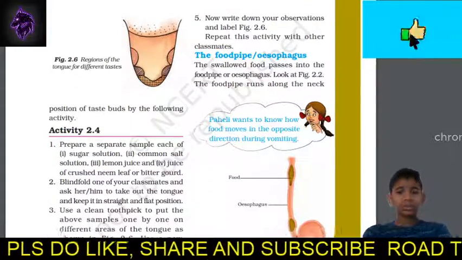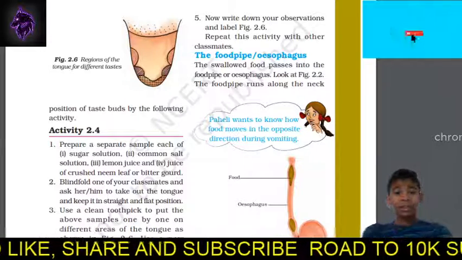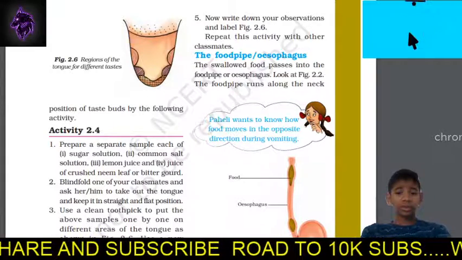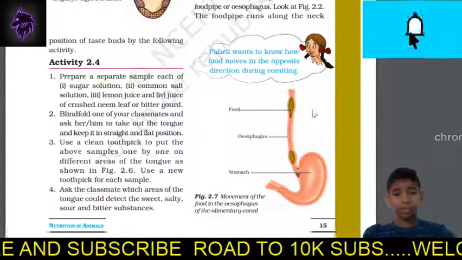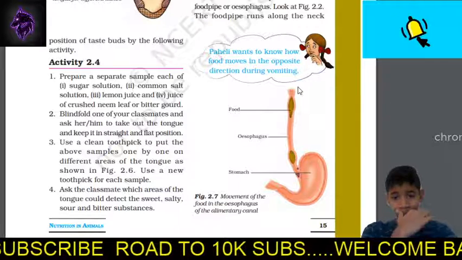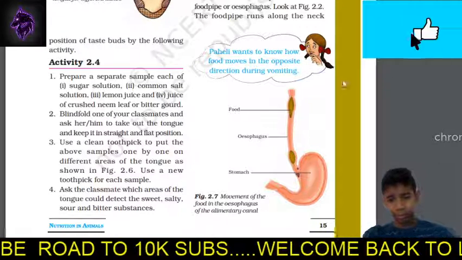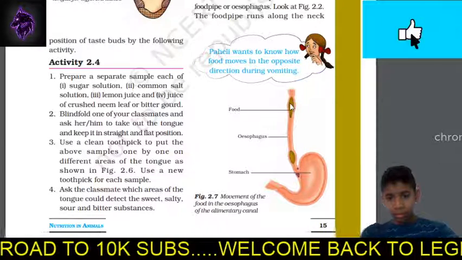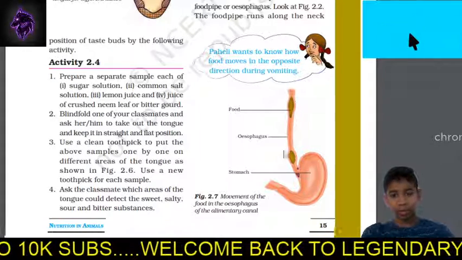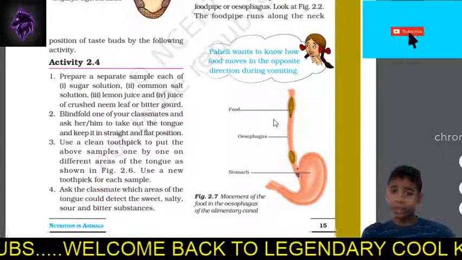So the food pipe or the esophagus. The swallowed food passes to the food pipe or the esophagus. Look at figure 2.2. I hope you can see this whole figure. I'll give you some time to see that. As you can see, this is the food particle that is passing through the esophagus, the food pipe. This is the movement of the esophagus.